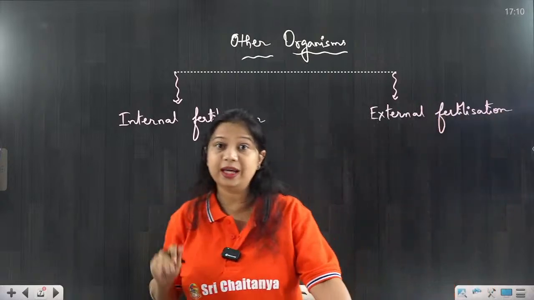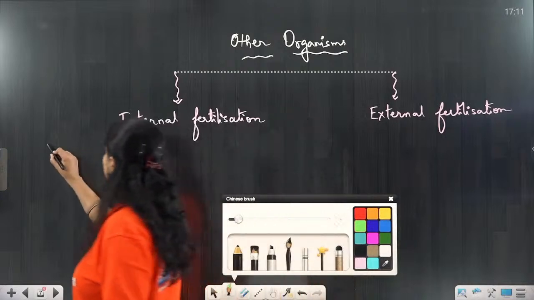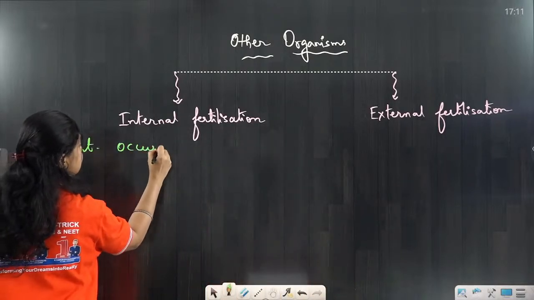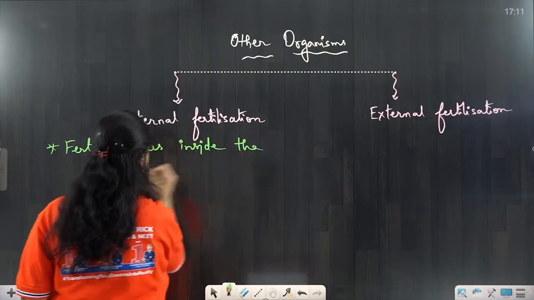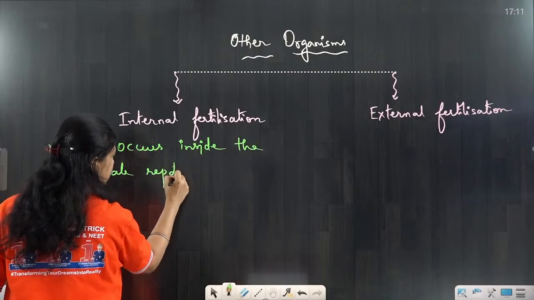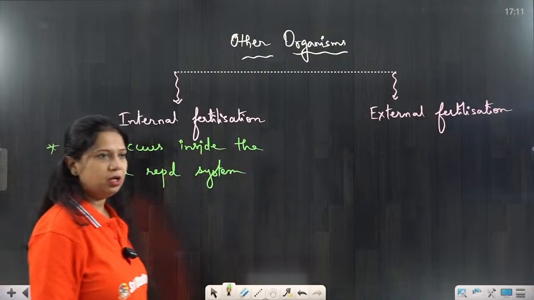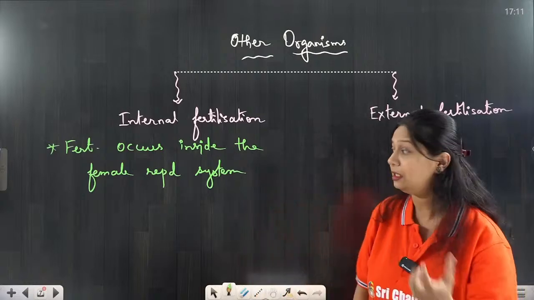Just now I gave you the example. Internal fertilization is the one in which fertilization occurs inside the female reproductive system. So that is called internal fertilization. Now, what can be the examples of internal fertilization?